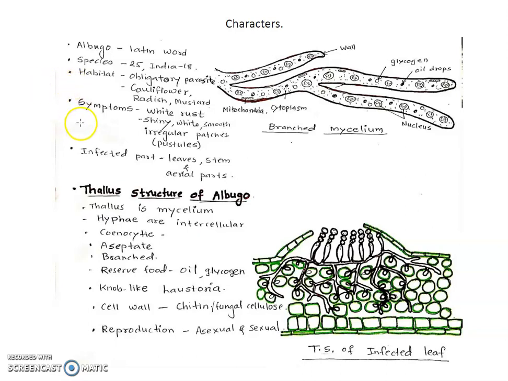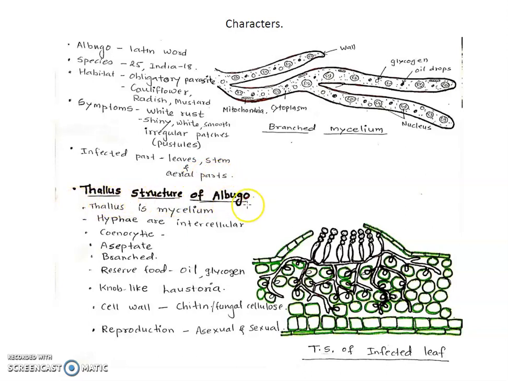Symptoms of this disease: when these fungi infect the plant leaf, the leaf shows a powdery white powder, so it is called white rust. These white rust patches are shiny, smooth and irregular. These patches are called pustules. The fungi infect especially the leaves, stem and aerial parts, flowers, as well as buds, etc.